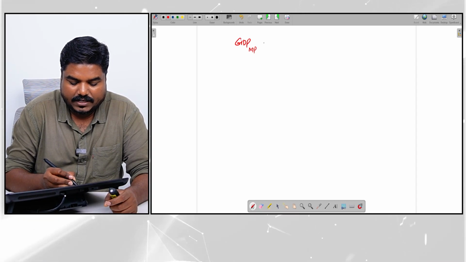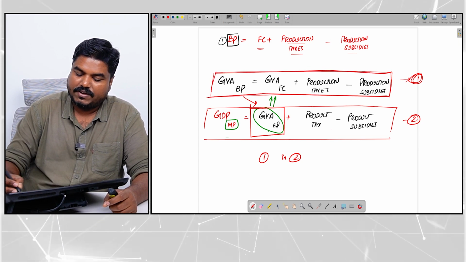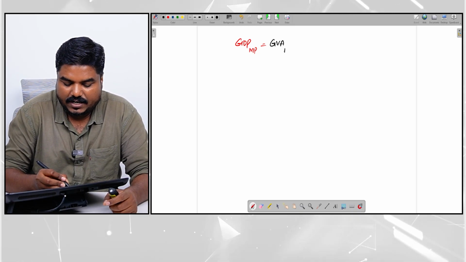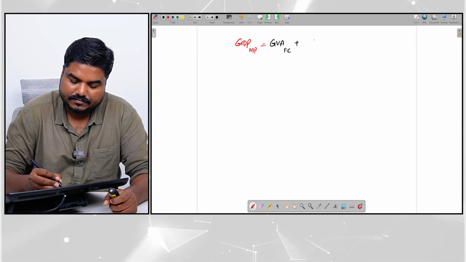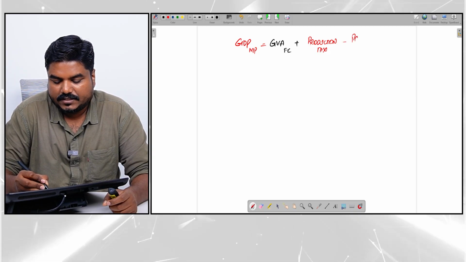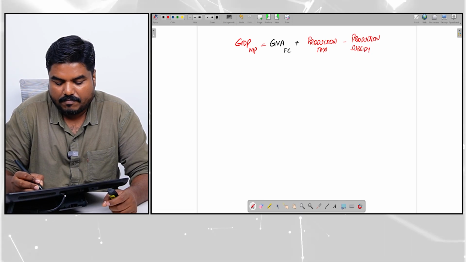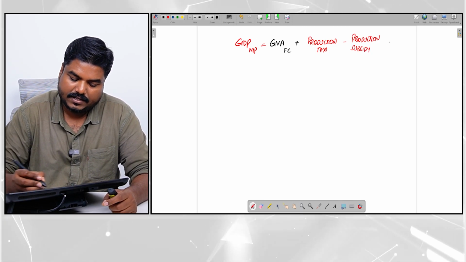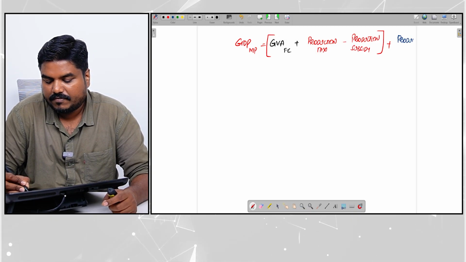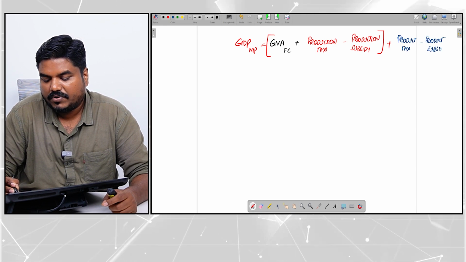GDP at market price is equal to, putting equation 1 in equation 2, GVA at factor cost plus production tax minus production subsidy, right, plus product tax minus product subsidy.